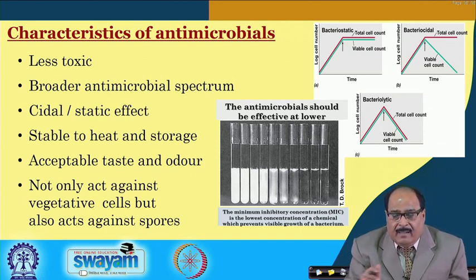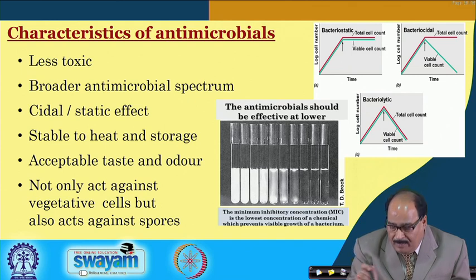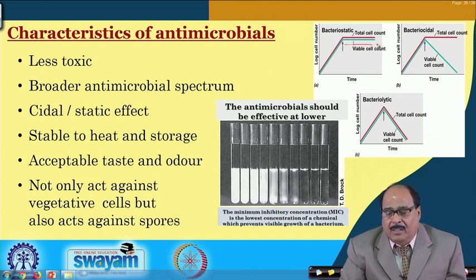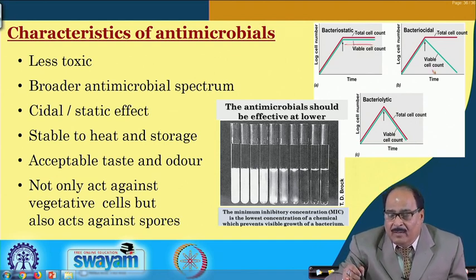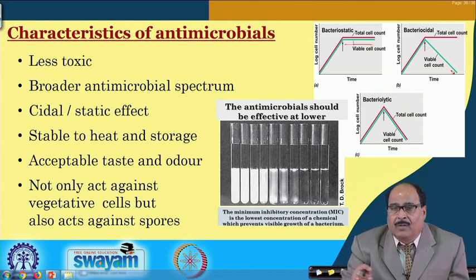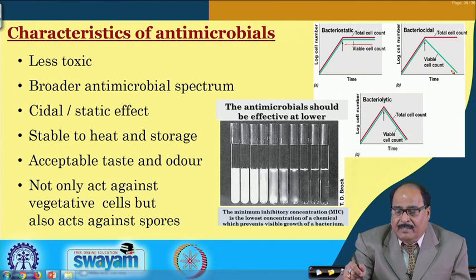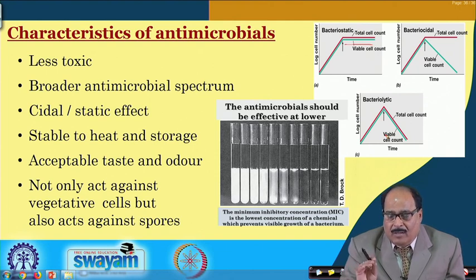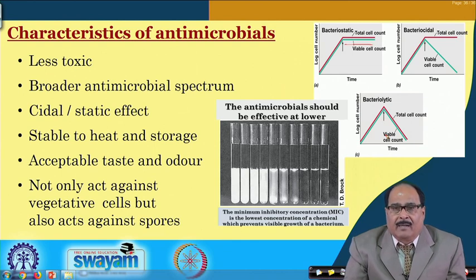Bacteriostatic means, as you can see in this figure, the bacteria come under the stationary phase, whereas bactericidal means the viable count of the bacteria decreases, that is, bacteria are killed. Bacteriolytic means the total cell count, both the viable count and the other count, are completely killed, they are lysed.